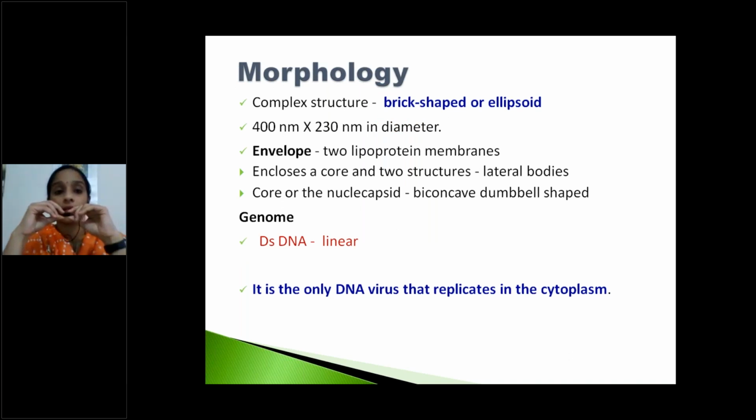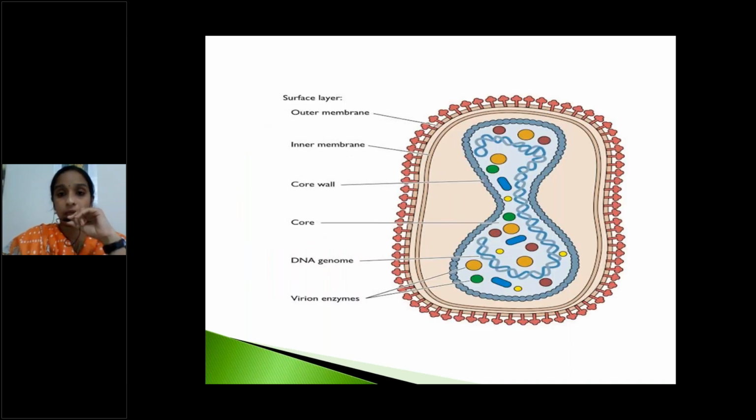Coming to the general morphology of pox viruses, these viruses exhibit a complex structure, and in shape, brick shaped or ellipsoid. This is the structure of pox virus, brick shaped or ellipsoid.